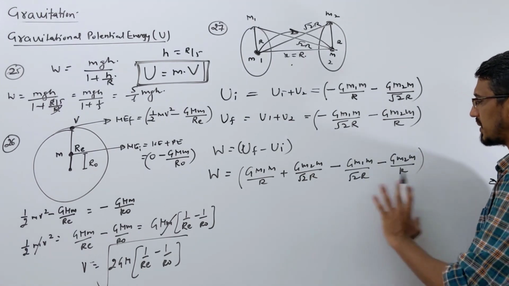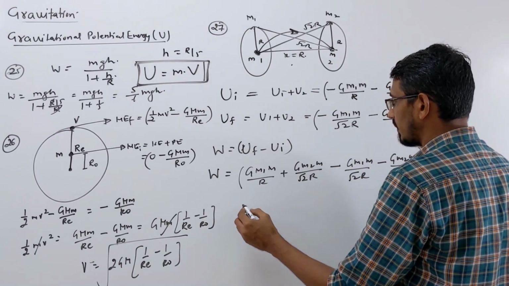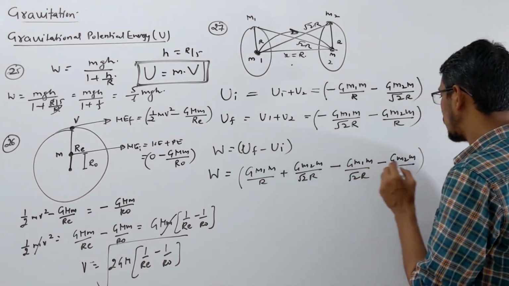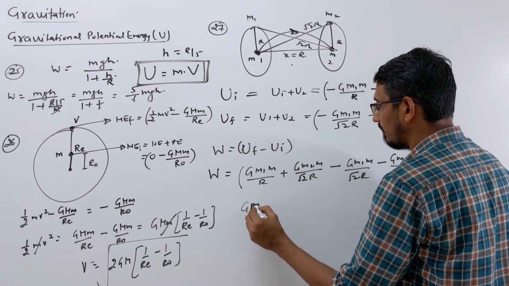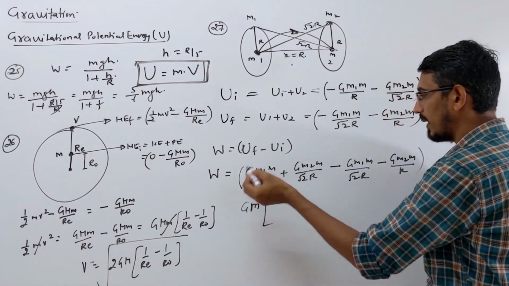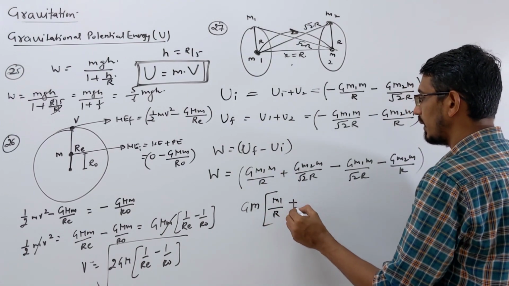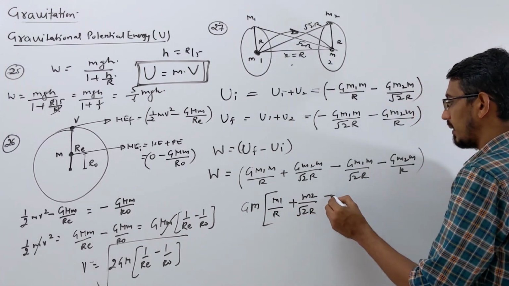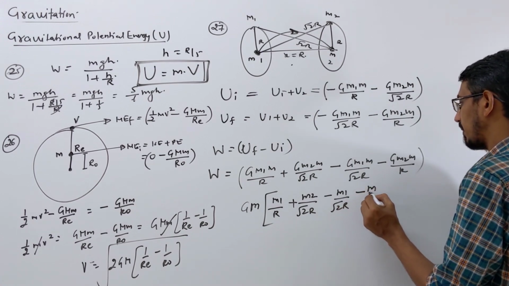First, what I do is simplify this. Let's take root 2 common and simplify this. G and m they have taken common everywhere, in all options G and m is taken common. So G and small m is common, and either r is given. This much only I take, then we will get the answer. So m1 by r, then here we get m2 by root 2 of r. Here we get minus m1 by root 2 of r, and here we get minus m upon R.